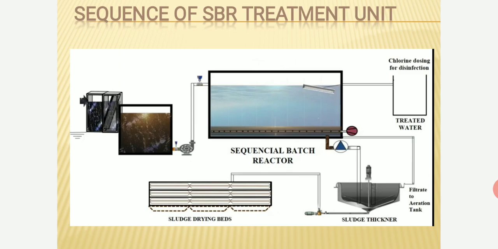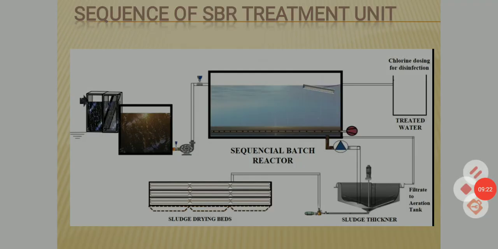So after this tank, various processes take place, and after decanting, the treated water starts to flow into the treated water plant, and the sludge which is produced there is sent to the sludge thickeners, and from there it is provided to drying beds where it is used as fertilizer on land. Or you can say some gases which are produced in the sludge thickeners due to decomposition can also be used as fuel.